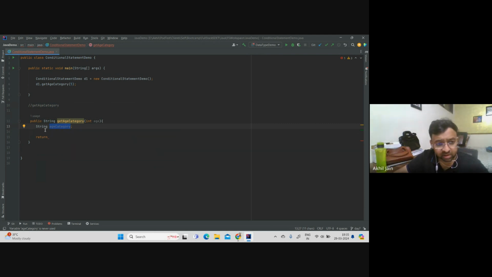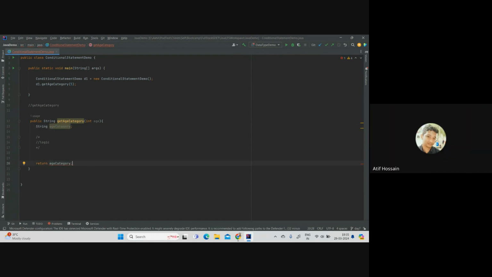So where will that logic go? Let's say over here, I will add the logic. All the logic I will put here. But after the logic, I will be assigning a value to this ageCategory, which is of type string, and this is what I will return from here. So this is what I will do.